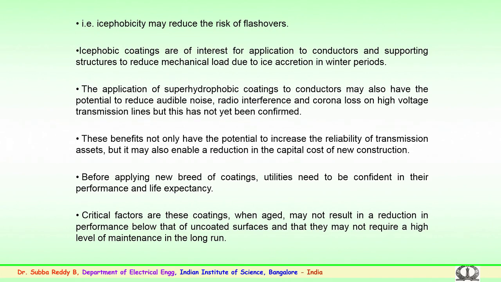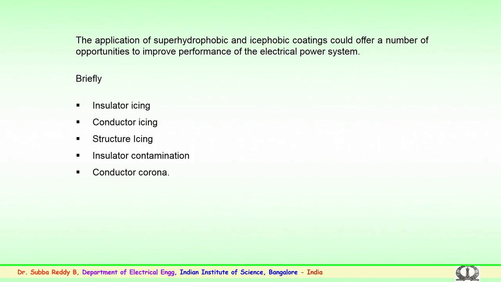So, several factors have to be considered before the coatings are planned on the insulators or the conductors, and also the application, in particular to maintain better hydrophobic or super hydrophobic conditions. Icephobic coatings could offer a number of opportunities to improve performance of the electrical power system. The major advantage of going in for better property coatings is to see that the equipment performs better in the long run in the field.